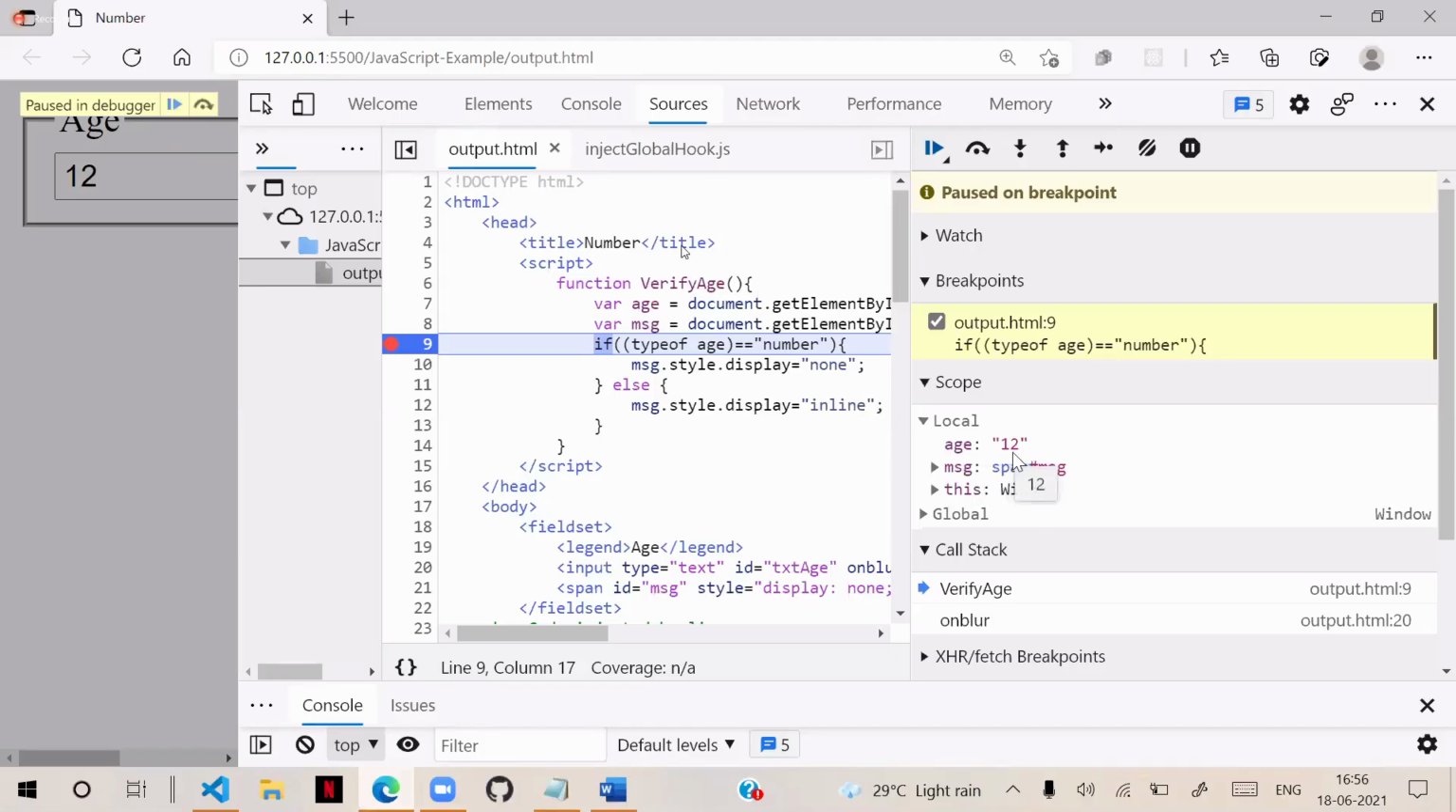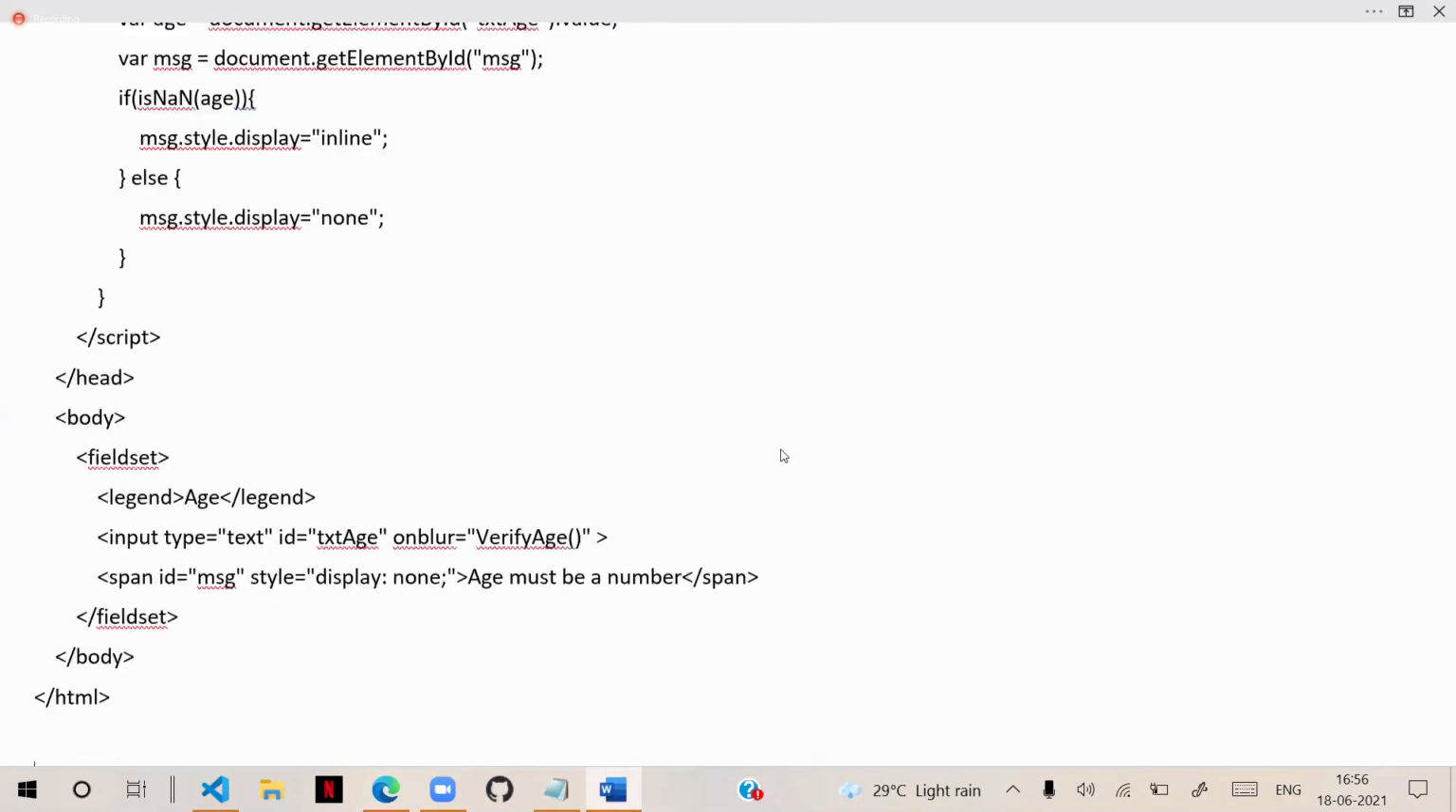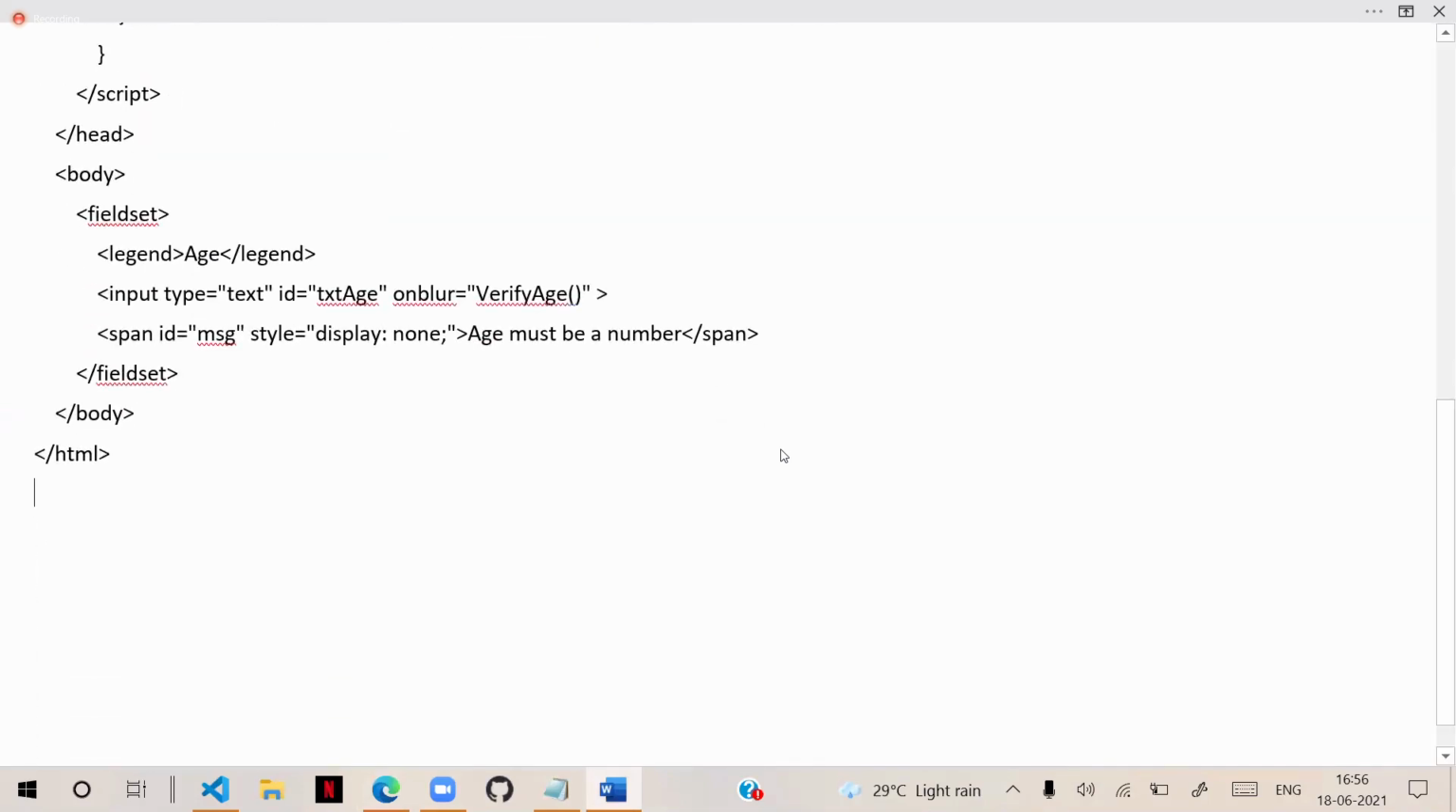It is coming as a string, so we need to convert it into a number. To convert anything into a number, we generally call that typecasting. So typecasting is nothing but a technique.